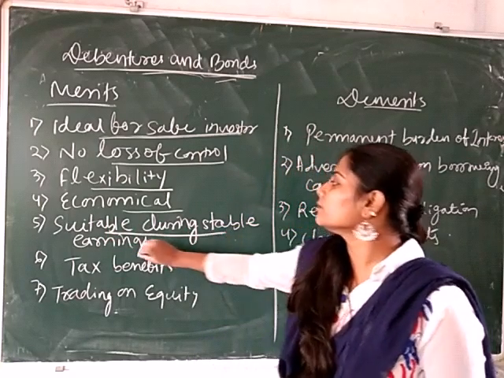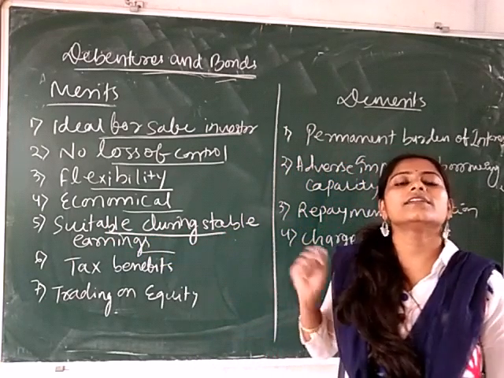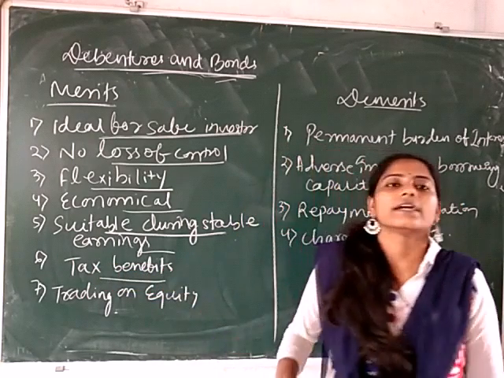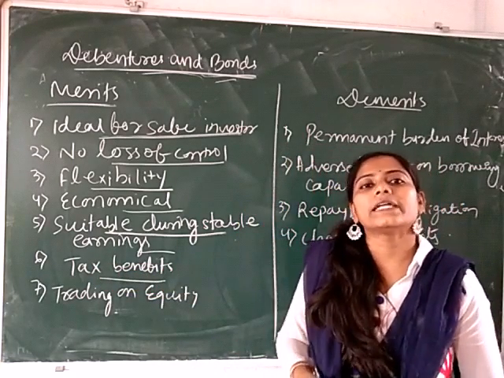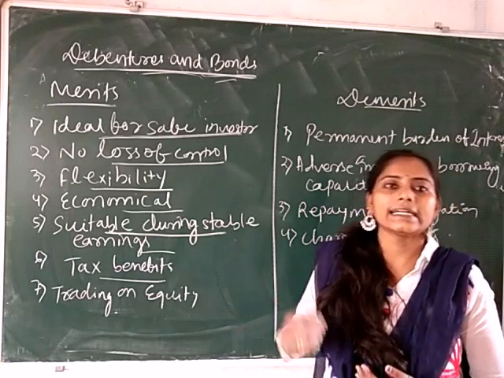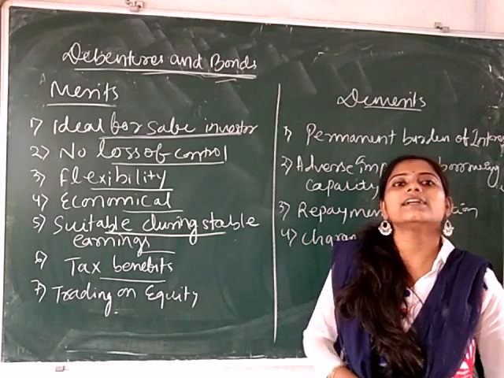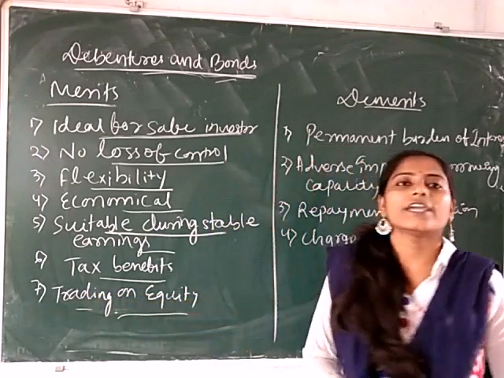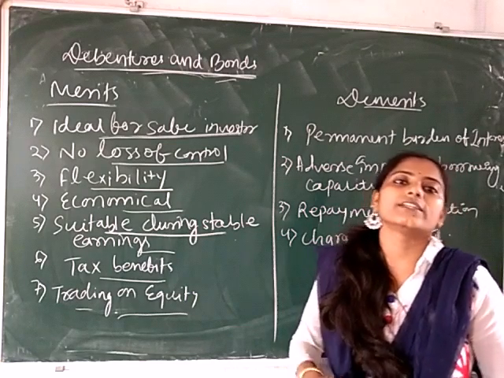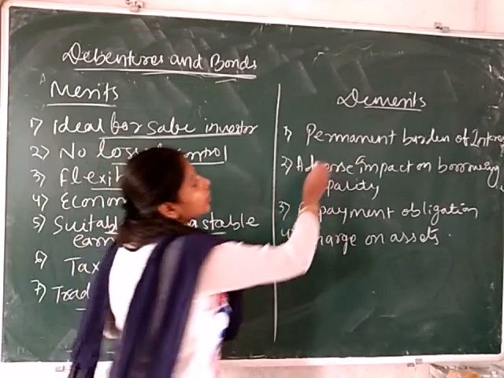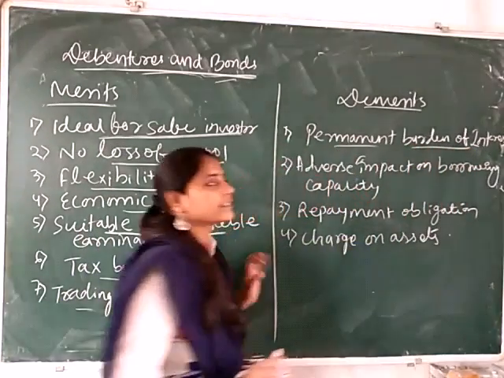The next is suitable during stable earning. Here the debenture holders get a fixed rate of interest. Tax benefit. Debentures provide tax benefit to the company because the debenture holder gets interest and interest is treated as a tax deductible expense. And the last is trading on equity. Debentures also ensure trading on equity facilities. And the demerit is permanent burden of the interest.